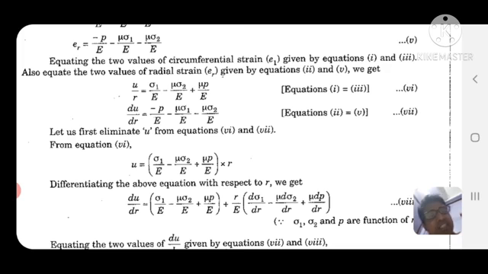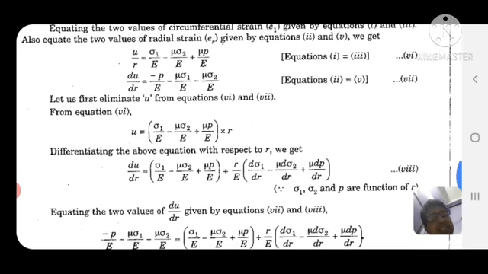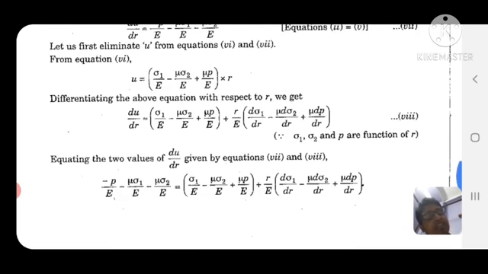So differentiating the above equation with respect to r, we get du by dr equal to sigma 1 by E minus mu into sigma 2 by E plus mu into p by E, plus r by E times d sigma 1 by dr minus mu d sigma 2 by dr plus mu dp by dr. So sigma 1, sigma 2 and p are functions of r.